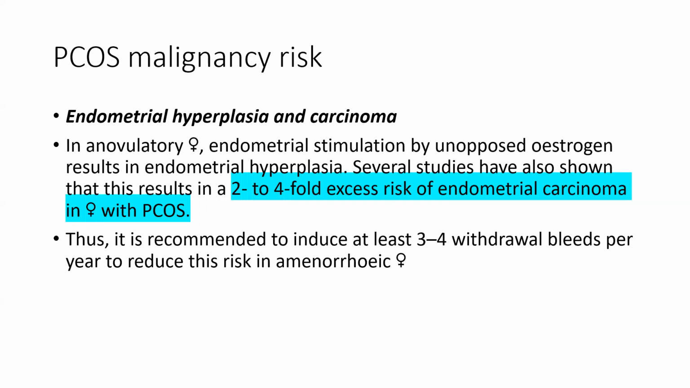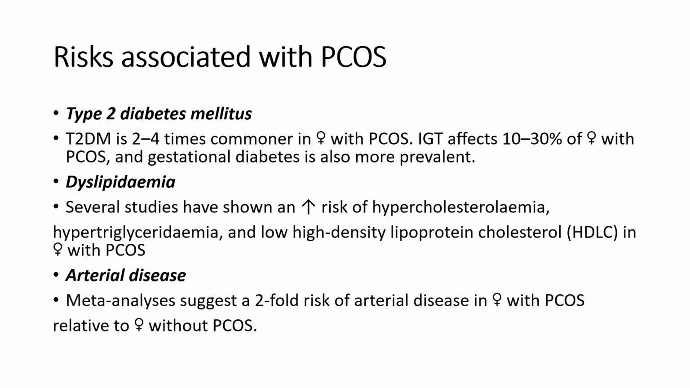and several studies have suggested that this can also result in 2 to 4-fold excess risk of endometrial carcinoma in females with PCOS. And that's why it is recommended to induce at least 3 to 4 withdrawal bleeds per year to reduce the risk in an amenorrheic female. What are the other risks associated with PCOS? Type 2 DM, 2 to 4 times more common in females with PCOS. Again, these statements are very, very important, frequently appearing in the exams.